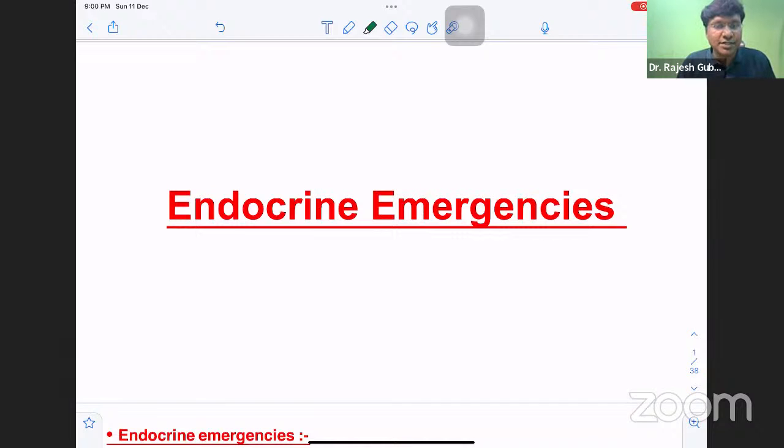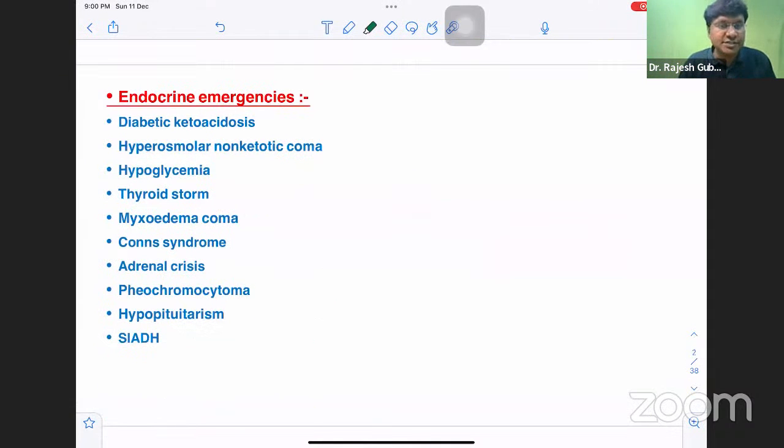So after having discussed the cardiac emergencies last week, now we will be discussing the endocrine emergencies. And what all will be the endocrine emergencies? The endocrine emergencies include diabetic ketoacidosis, hyperosmolar non-ketotic coma, hypoglycemia, thyroid storm, myxedema coma, Conn syndrome, adrenal crisis, pheochromocytoma, hypopituitarism, and syndrome of inappropriate antidiuretic hormone. So these are the endocrine emergencies which we will be discussing.